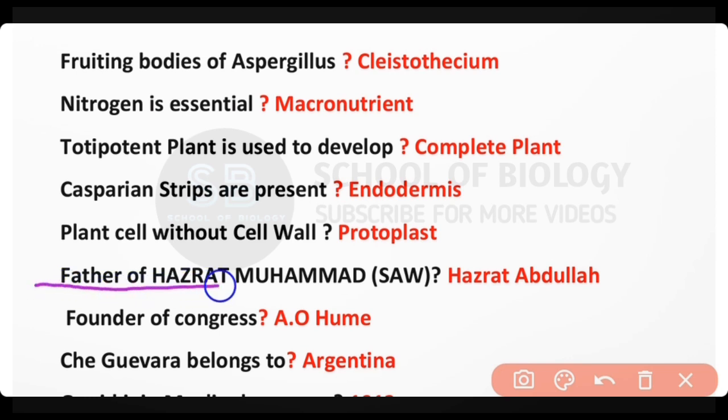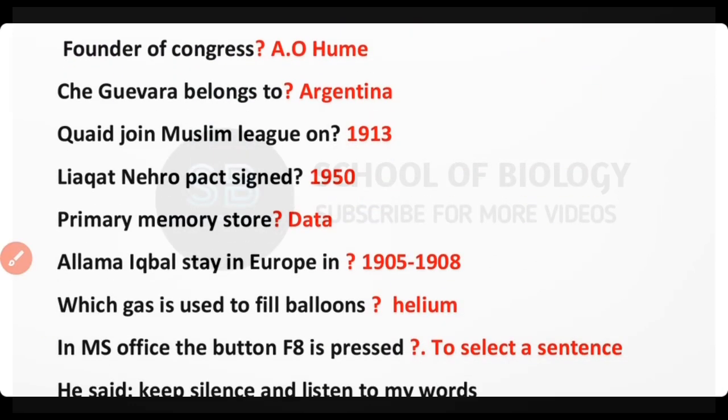Father name of Hazrat Muhammad sallallahu alaihi wasallam: Hazrat Abdullah. Founder of Congress: A.O. Hume. Che Guevara belongs to Argentina. Quaid-e-Azam joined Muslim League in 1913. Liaquat-Nehru Pact signed in 1950.